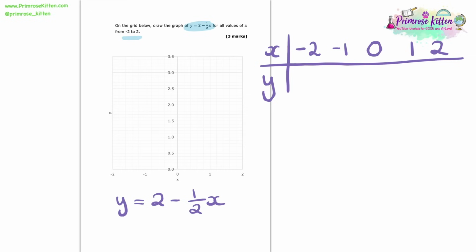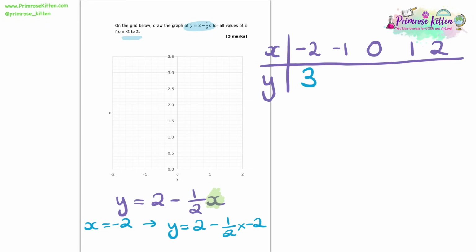So what I'm going to do is replace this value of x in the formula with -2. So let's see what this looks like. We're going to end up having y equals 2 minus a half times by -2. Now, if I work out what that gives me, I find that y is equal to 3 when x equals -2. So I'll put that into my little grid here.